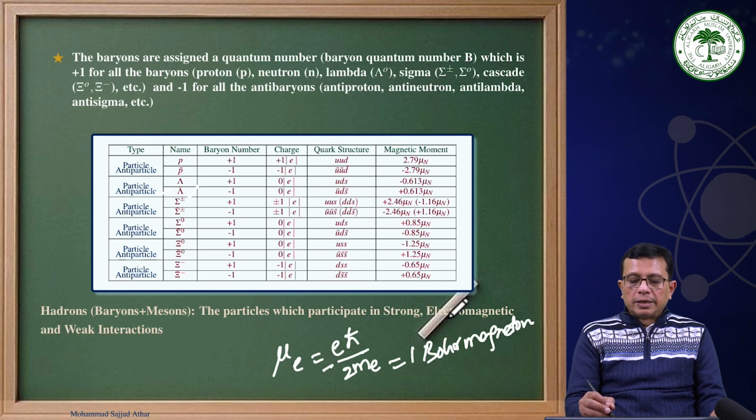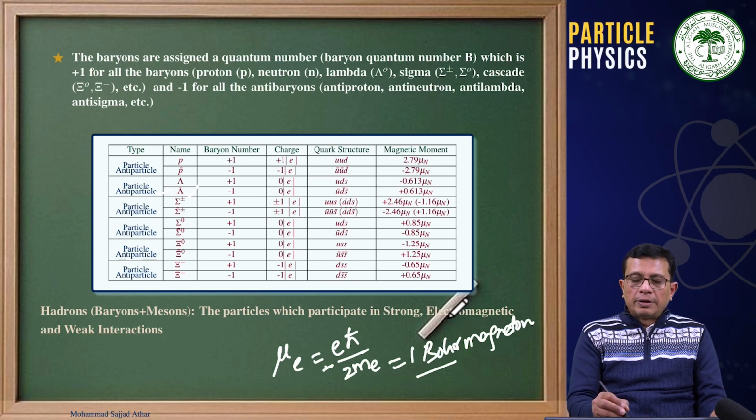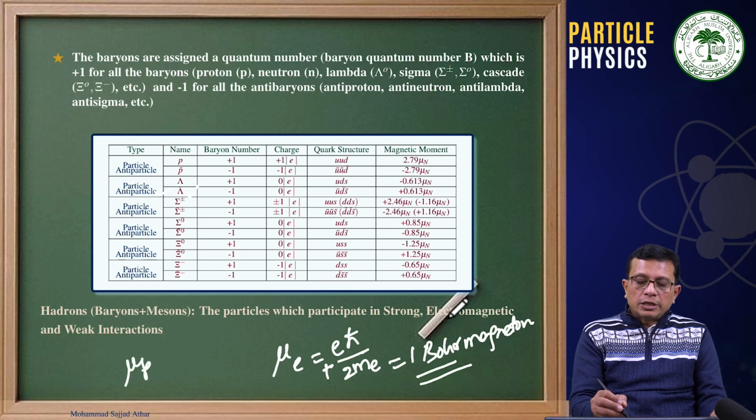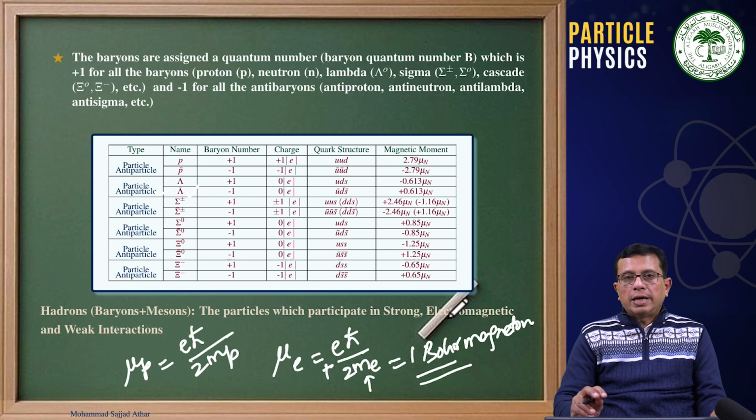Let me put it here: the magnetic moment of the electron is one Bohr magneton, and the positron will be one Bohr magneton. But for the proton, on this basis, you will say that the mass of the electron will be replaced by the mass of the proton, and therefore this will be ħ upon 2mp in that.